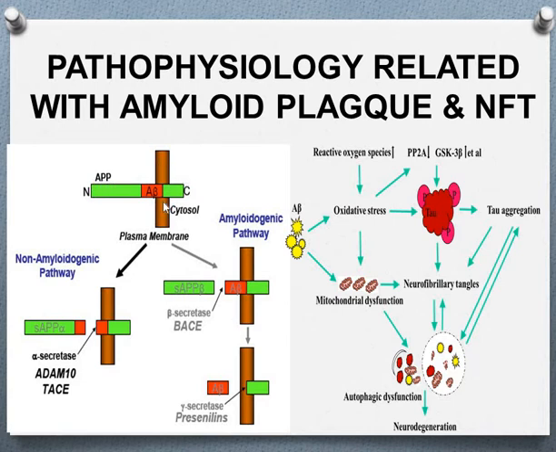See this, this is the plasma membrane. The amyloid precursor protein is present in such a manner that the C terminal is outside the cell and the N terminal is the inner cell part, and this is the beta amyloid protein. It is degraded through two pathways: one is the non-amyloidogenic pathway and the other is the amyloidogenic pathway.